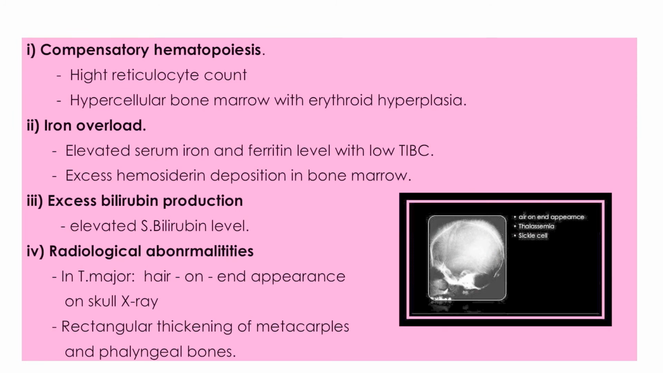Other investigations are high reticulocyte count, reticulocytosis will be there, hypercellular bone marrow, the bone marrow will have more cells, iron overload, right, the increased level of serum ferritin, and low TIBC levels, hemosiderin levels will be high, excess bilirubin production, right, because the serum bilirubin levels will be high, especially unconjugated. Radiological abnormalities, right, we can find these abnormalities on the skull, right, hair-on-end appearance. The skull x-ray will look like this.